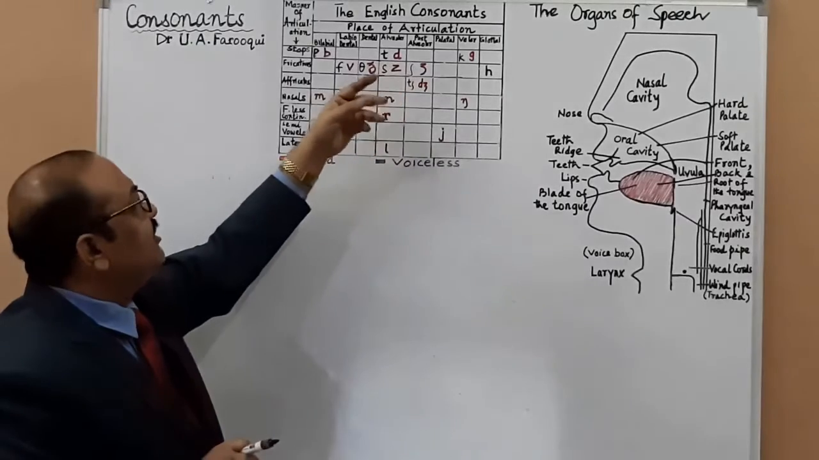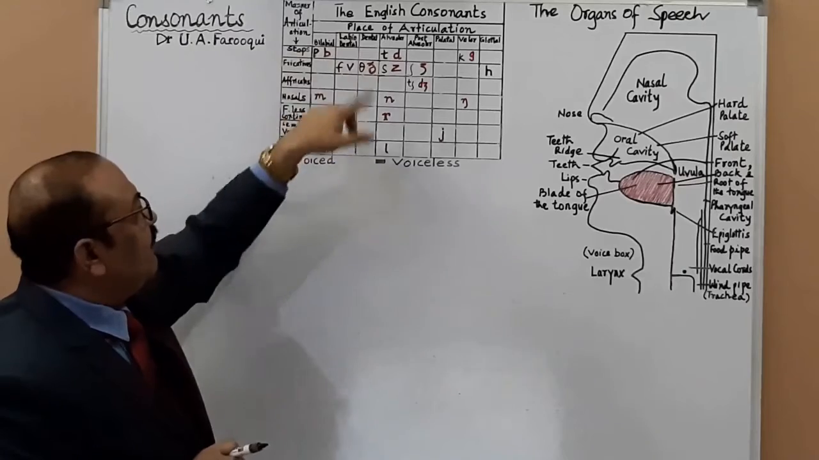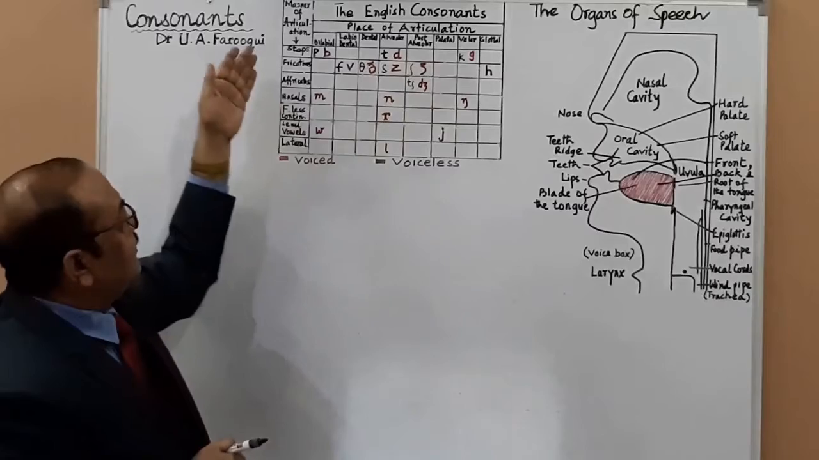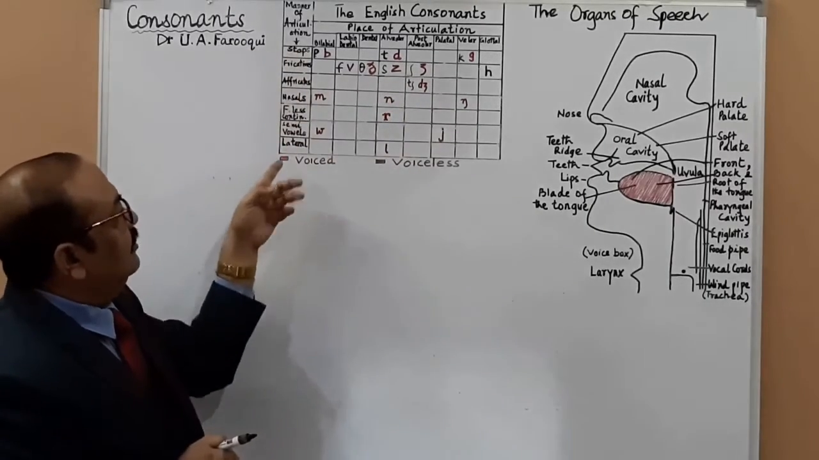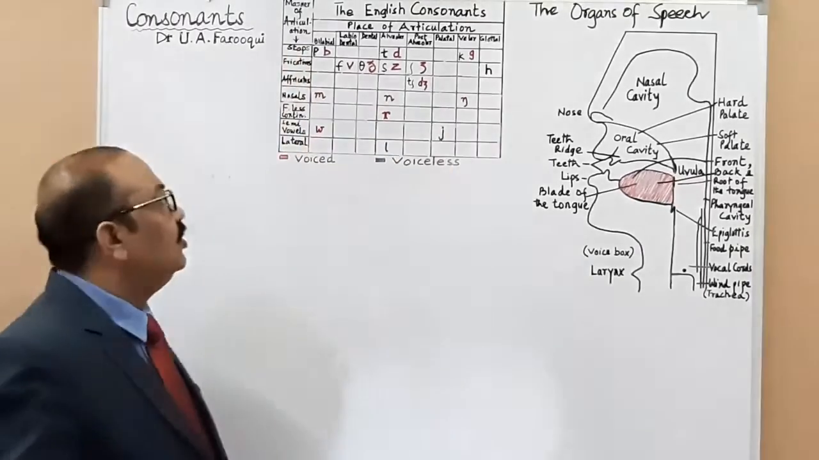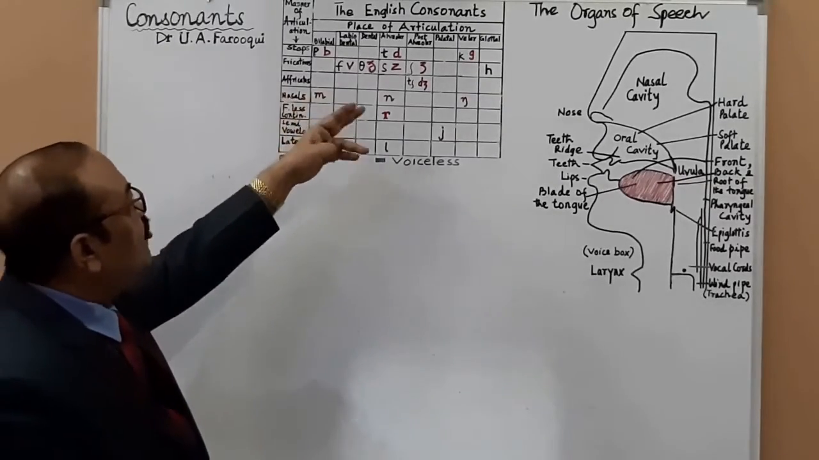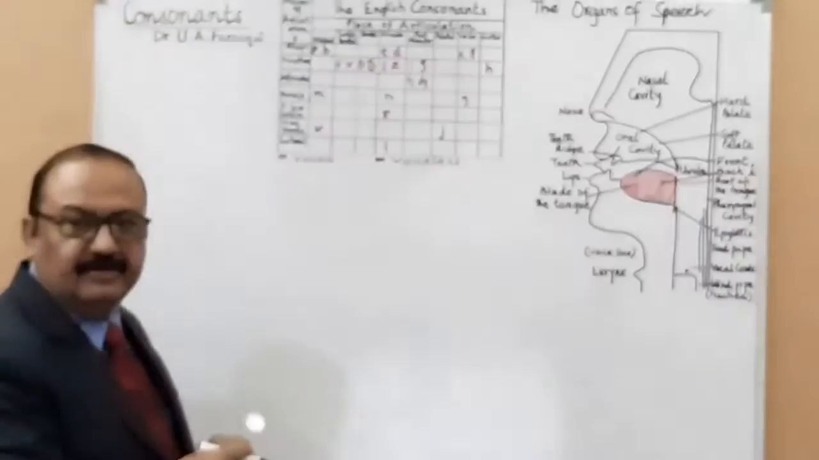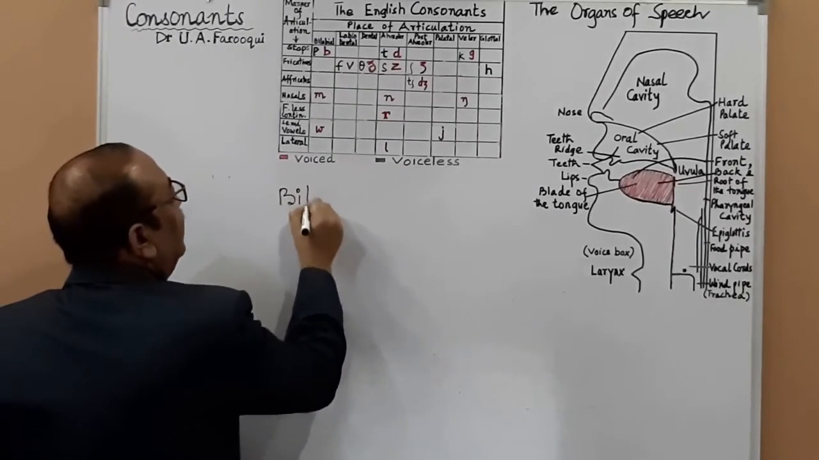The vertical columns here represent places of articulation, and the horizontal rows represent manner of articulation. Now let us understand place of articulation. First, in the first column, you have bilabial. I'm writing bilabial.